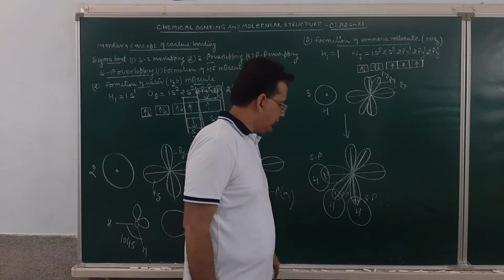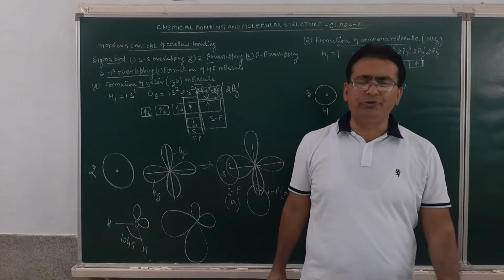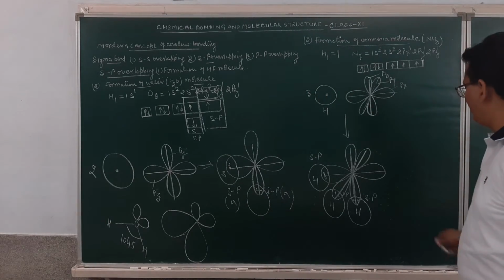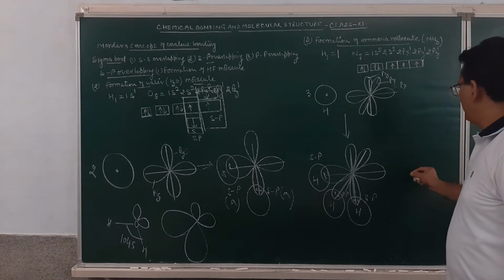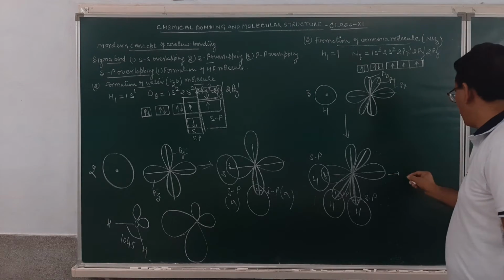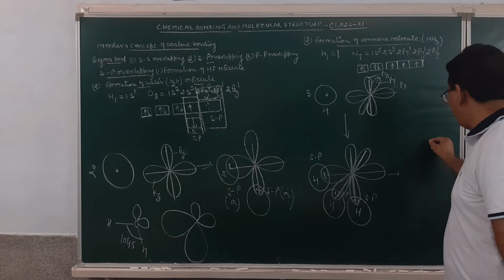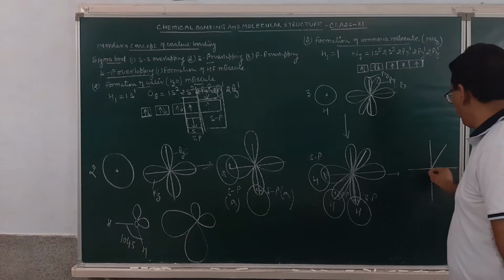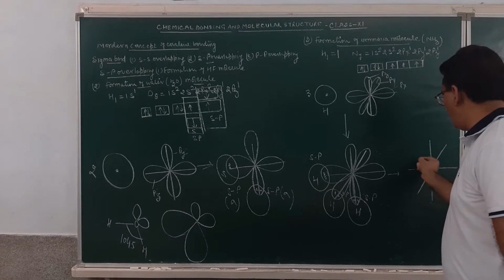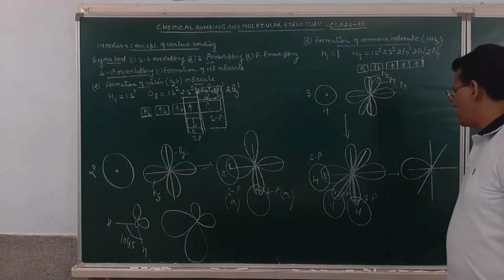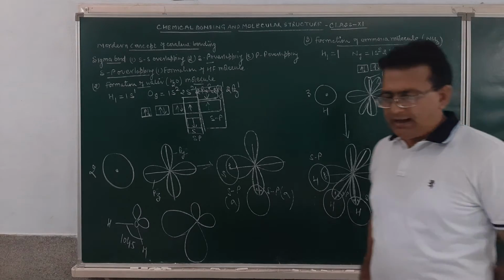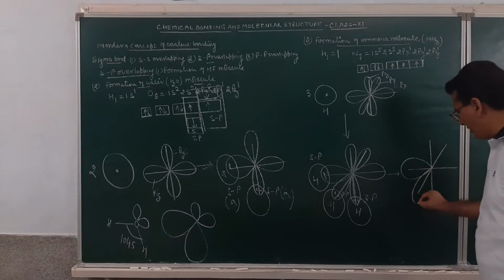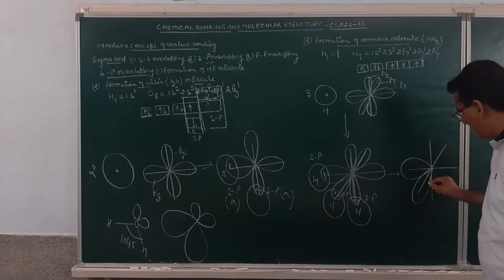So half-filled atomic orbitals approach each other in the proper direction, which will result in the formation of a bond. How will it form? Just see very carefully, students. This will be the molecular orbital of a high electron density. This again will be a molecular orbital, and this will be again a molecular orbital.